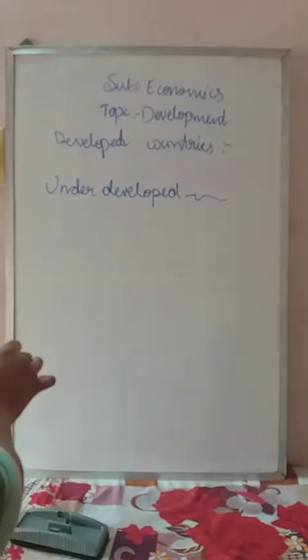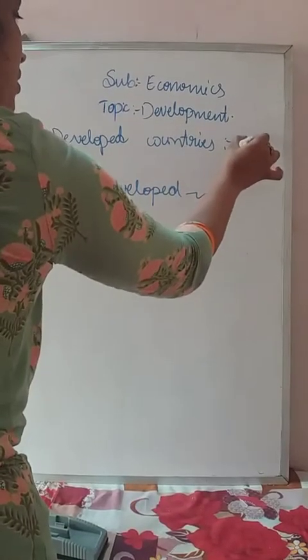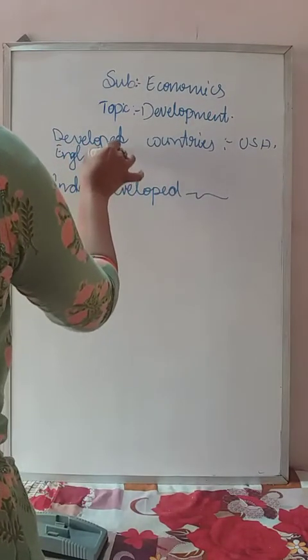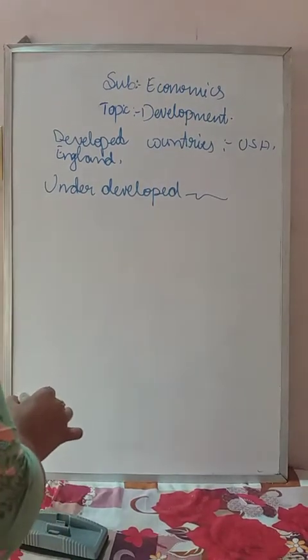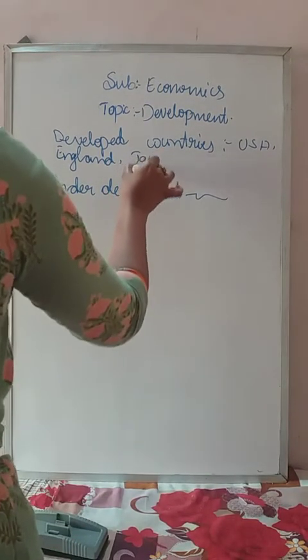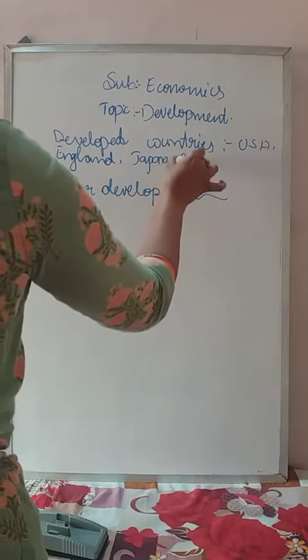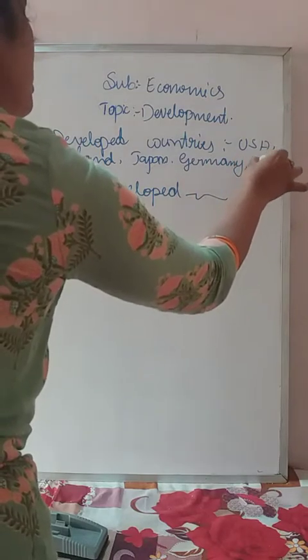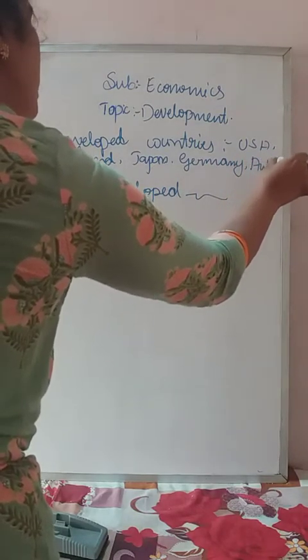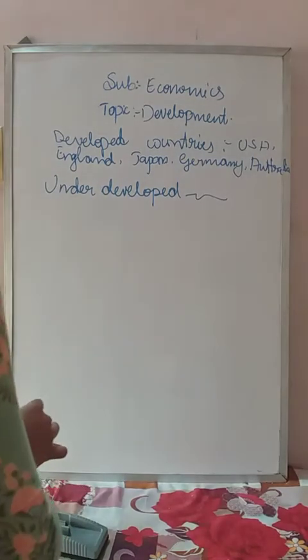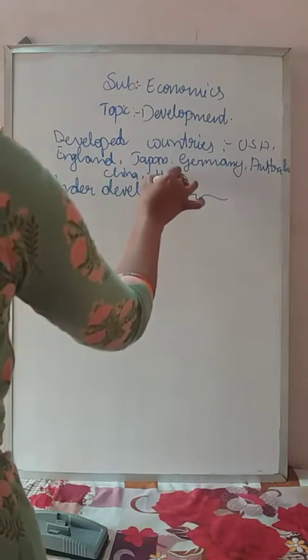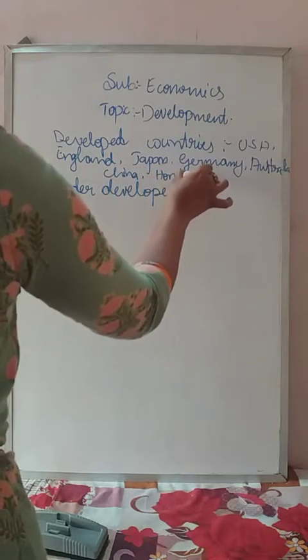Okay, so which are those developed countries? The developed countries are the richest countries of the world. Note down the developed countries: USA, England, Japan, Germany, Australia, then Hong Kong, China, Malaysia. China is also there in this list.